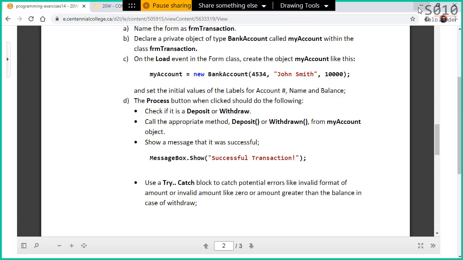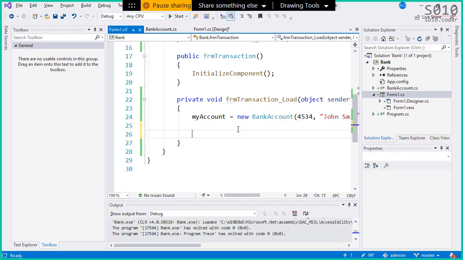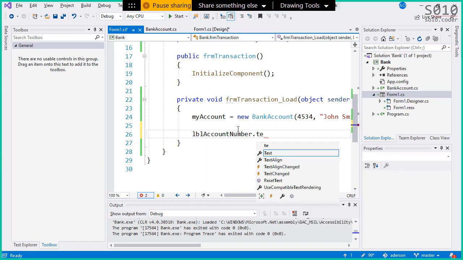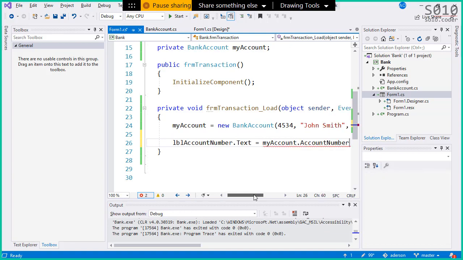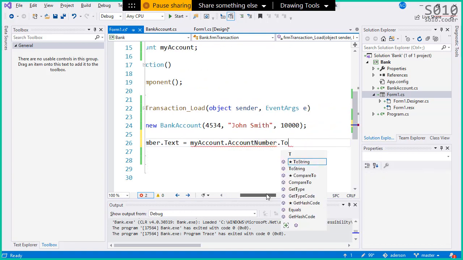Now, the next point is asking to set the initial values for the labels: account number, name, and balance. So let's do that. Let's call lblAccountNumber.Text equals myAccount.AccountNumber. Account number is an integer, so I need to convert this to a string.